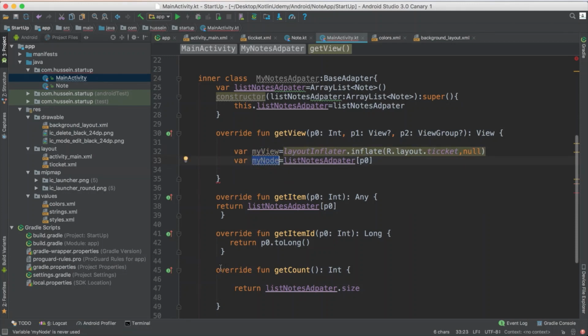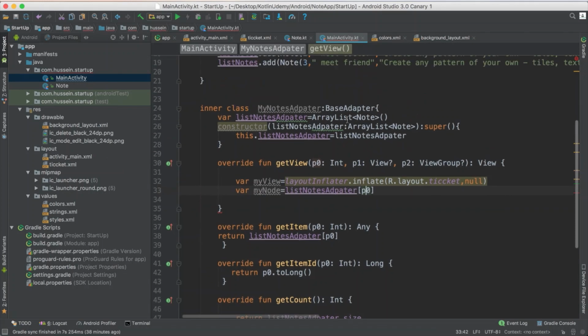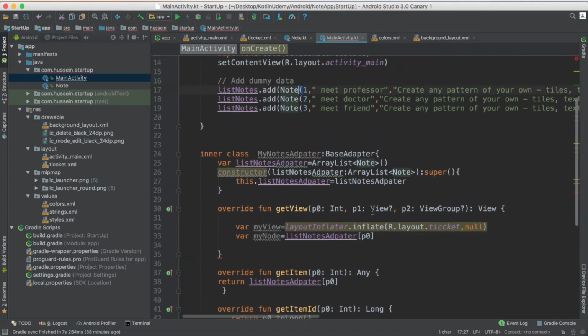So when this one has 3, if he calls first like 0, this one will be index 0. I will get the item that I have in the 0, which is this one. I need to get the 0 here, fill this ticket with the information of the 0, and pass it or inject it inside the list view. So how do I do that?